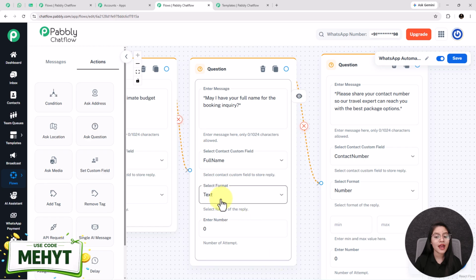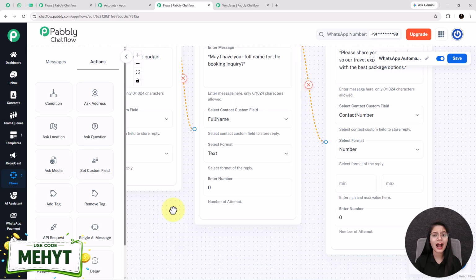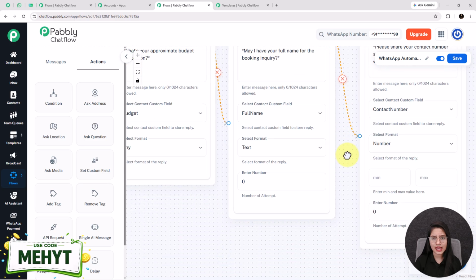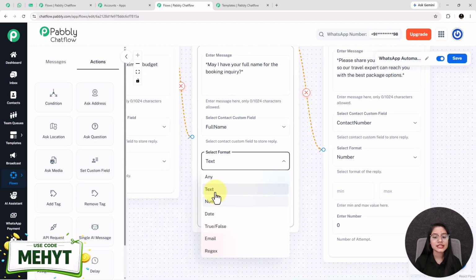For the full name, I have selected the format as text, as a name should always be in the format of text. After that the number of attempts. Number of attempts is defined as how many times you give retry attempts to your users for answering this question. It also works like this. For example, I have selected the format as text, but the user will reply to the bot in the format of number or any other format except text. Then the bot does not give any responses.